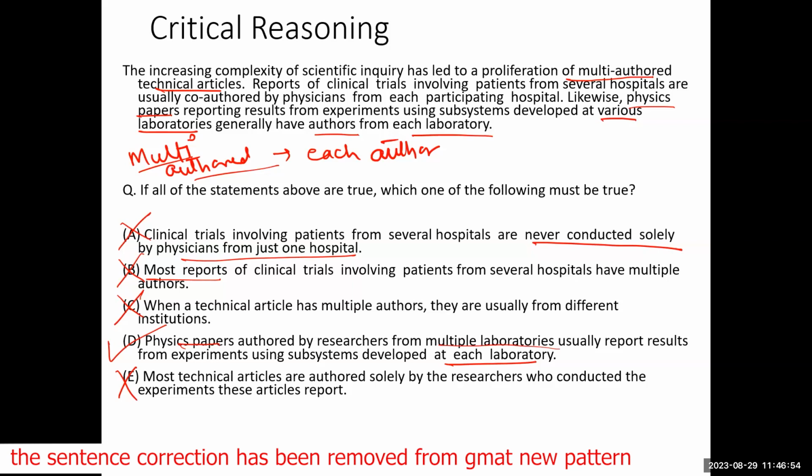So if you mark number B, it is trying to say that the majority of the articles are multi-authored, but that is not true. It's possible that only 10% of the articles are multi-authored. But yes, if it is multi-authored, then each author will make a contribution. Now, we don't know how many of the articles are multi-authored. Otherwise, in number B, you are kind of assuming that the majority of the articles are multi-authored, but that's not true.